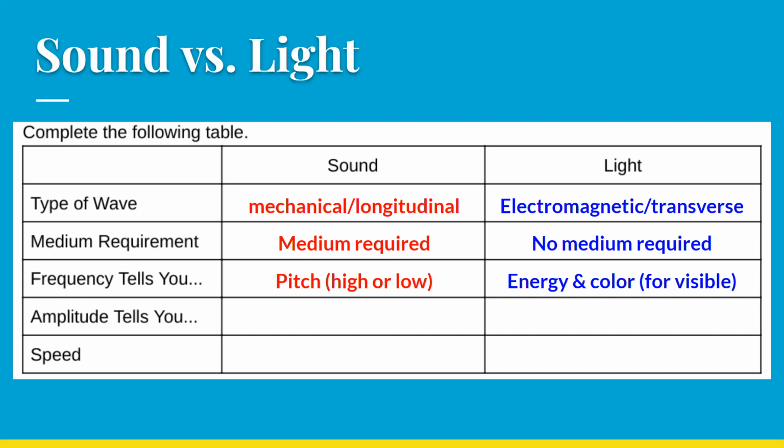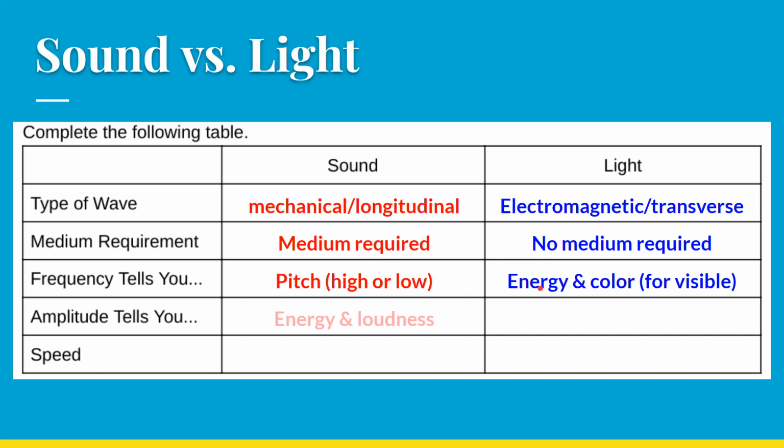If you have a low frequency of visible light, it would be closer to the red end of the rainbow. Okay, and we're going to look at that in a minute. But it always describes energy, even if it's not visible. The higher the frequency, the higher the energy, and vice versa. They're directly proportional to each other.